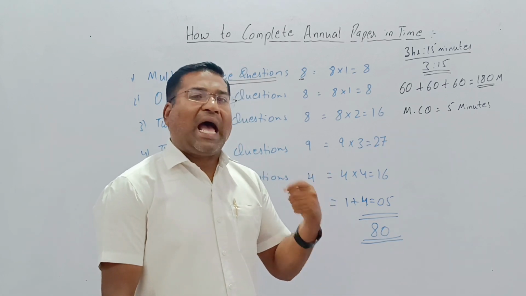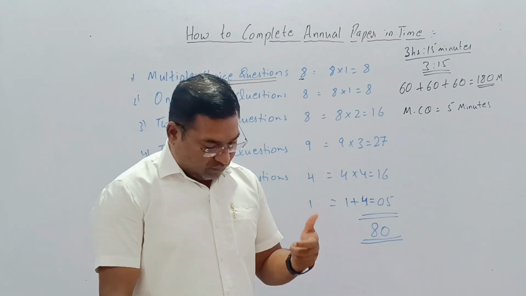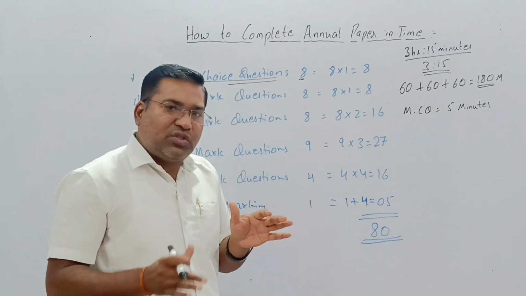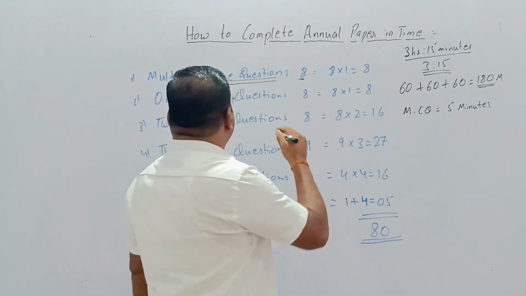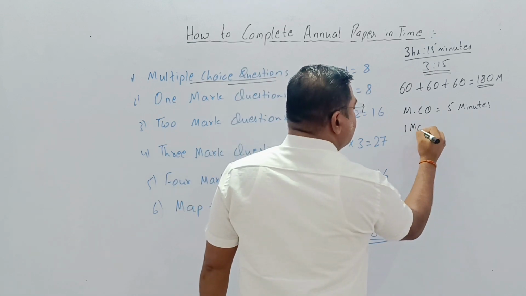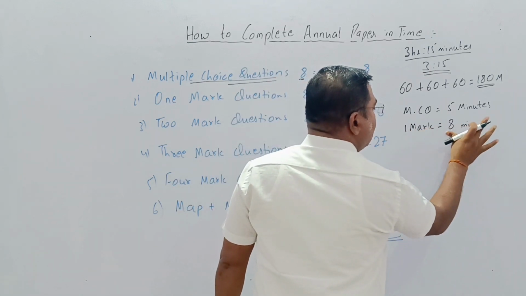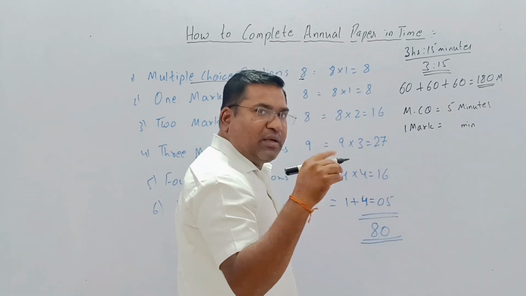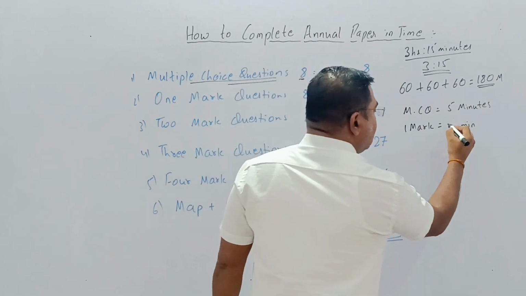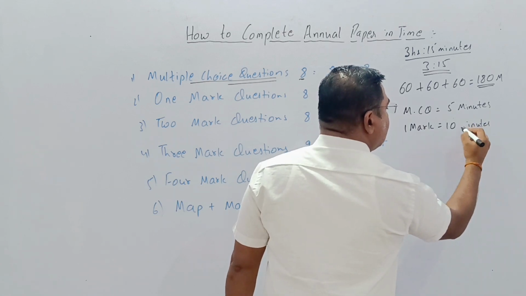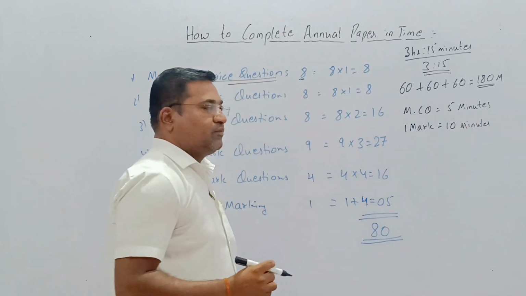But what we will do is add 2 more minutes in that, so we will make it 10 minutes. So there is a little flexibility. So here for 1 mark, how much time can we give? 1 minute as usual, plus 2 extended, so 10 minutes. 10 minutes for the 1 mark questions.